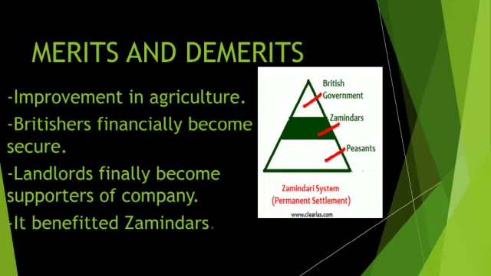Merits and demerits. The improvement in agriculture influenced the trade. As a result, the province of Bengal became the most prosperous one. Britishers became financially secure. They knew in advance how much revenue was coming in from a certain area, and the company became free from fixing revenue each year. Every year they had to revise the amount, now they became free.